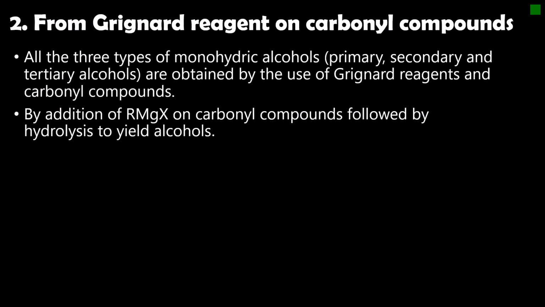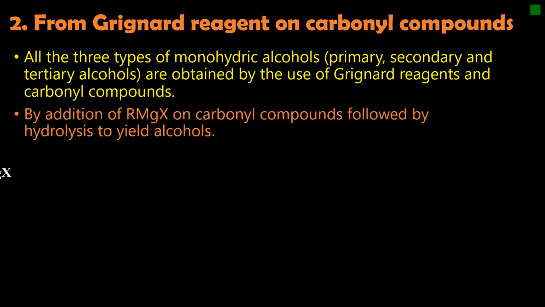The next preparation is the preparation of alcohols from Grignard reagent on carbonyl compounds. All the three types of monohydric alcohols, primary, secondary, and tertiary alcohols, are obtained by the use of Grignard reagents and carbonyl compounds. This is done by addition of organomagnesium on carbonyl compounds followed by hydrolysis to yield alcohols.